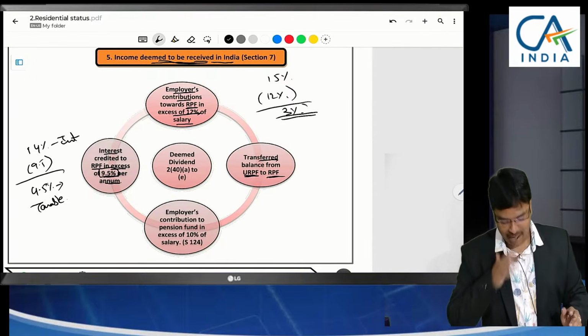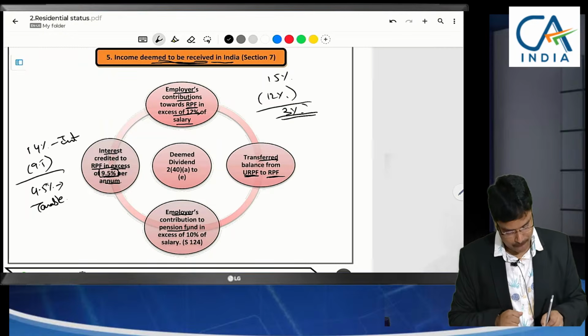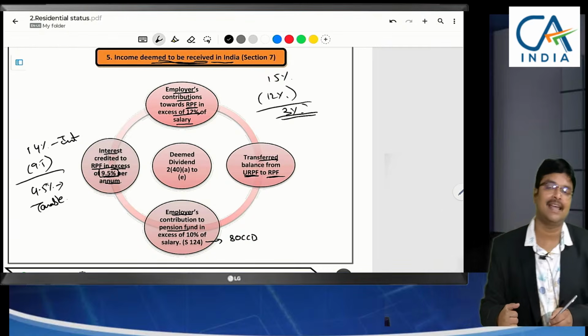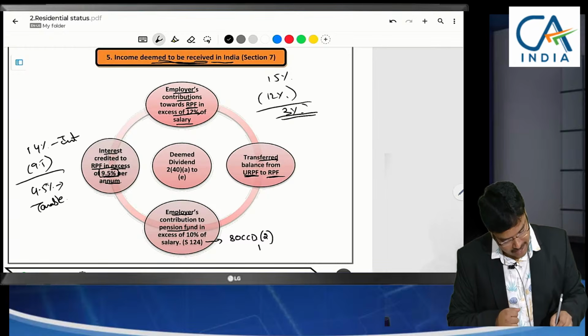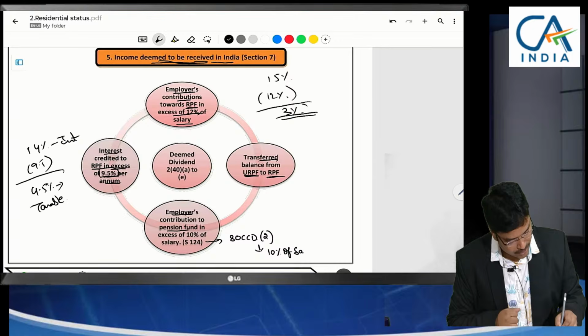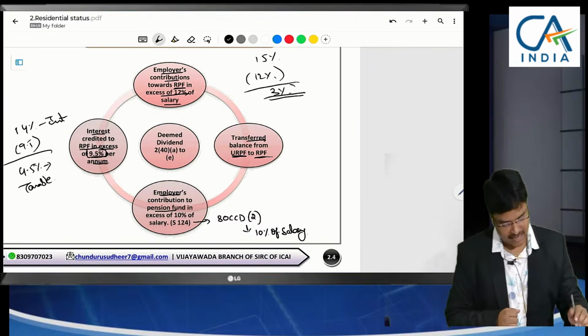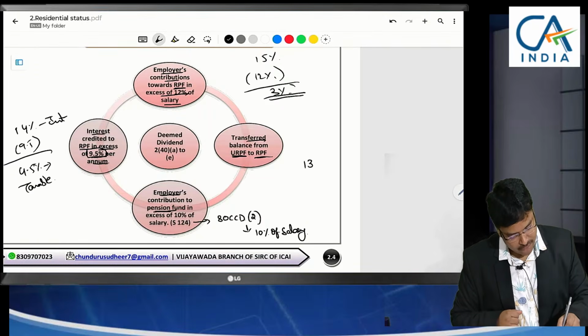So the transferred balance from URPF to RPF will also be treated as deemed to be received in India. And one more deemed to be received: contribution to pension fund by the employer under section 124, earlier act section 80CCD(2). Deduction is available up to 10% of salary only. Sir, what if the employer contributes 13% to the pension fund?